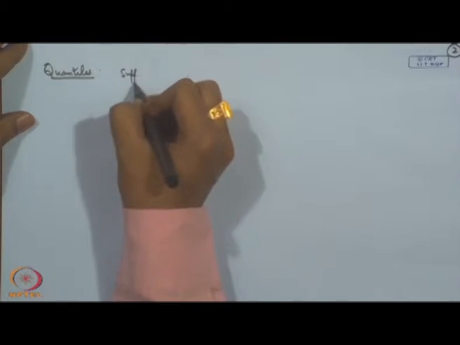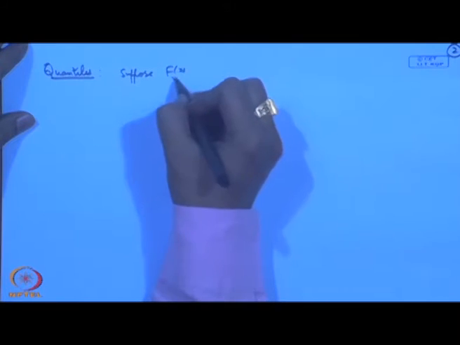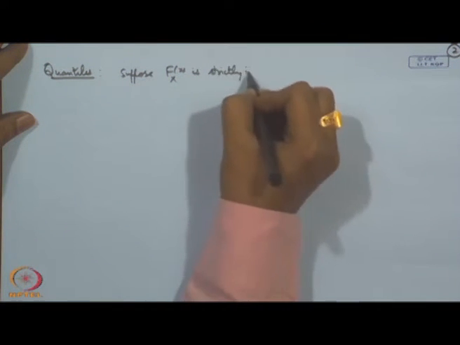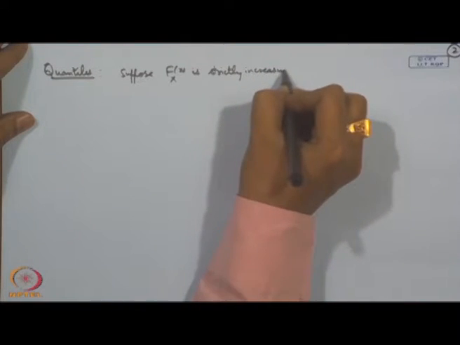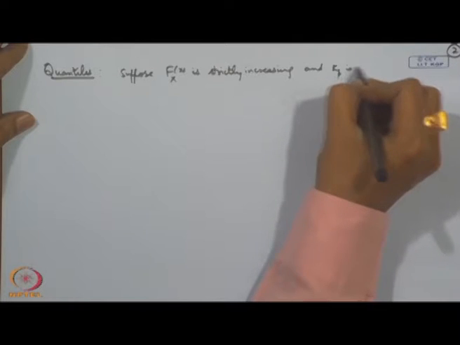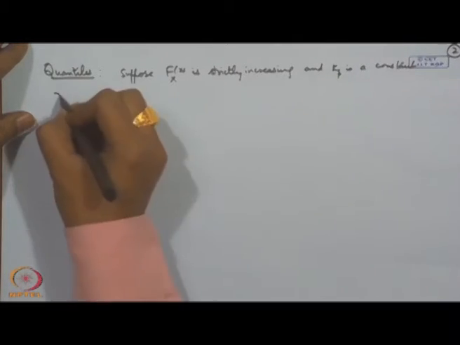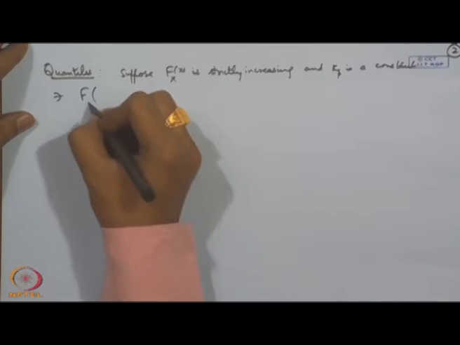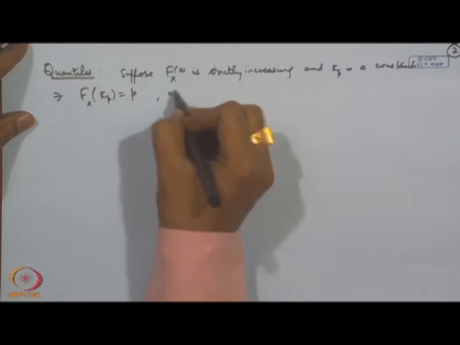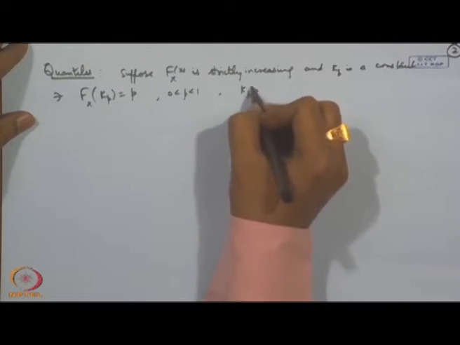So, suppose F is strictly increasing and K p is a constant such that F of K p is equal to p, and of course, K p is unique.